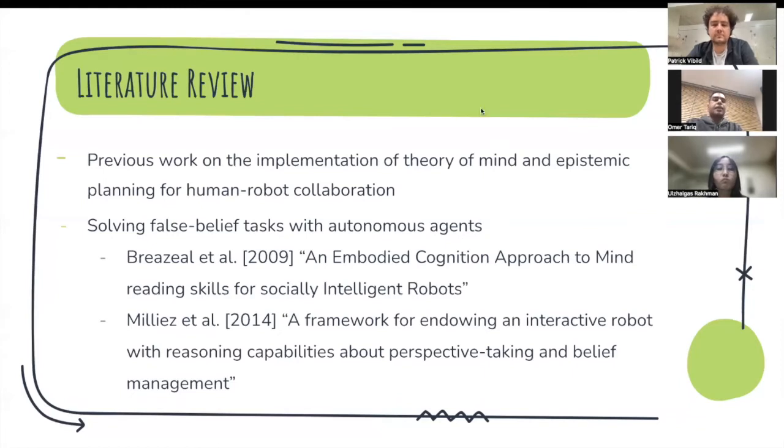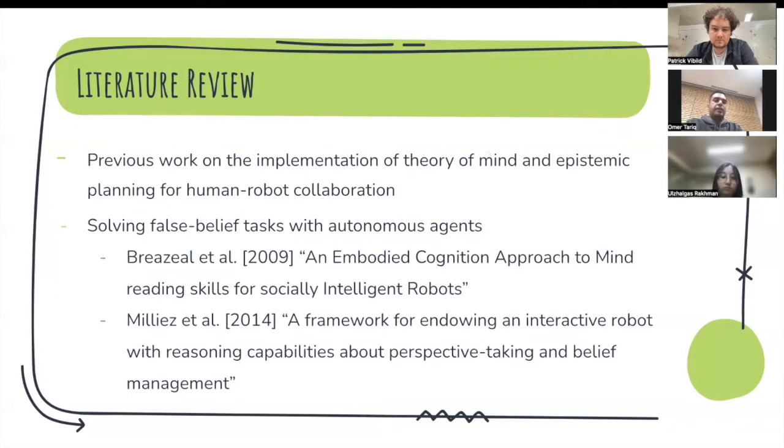I will discuss some related work regarding theory of mind and epistemic planning for human-robot collaboration. Brazil et al. developed a physical robot solving first-order tasks using a simulation theoretic approach. The robot maintains a distinct belief base for every agent in its environment, representing the first-order beliefs of that agent. The robot filters all percepts such that an agent's belief base is only updated if the robot believes that percept was visible to the agent.